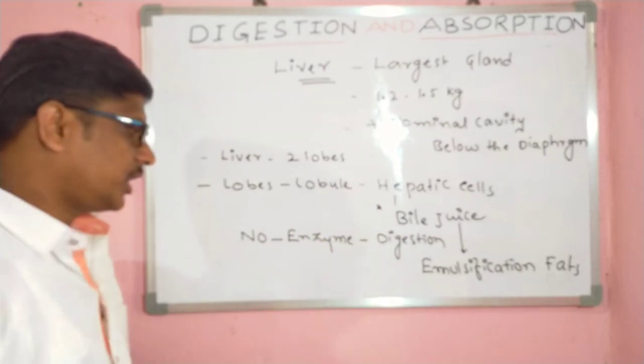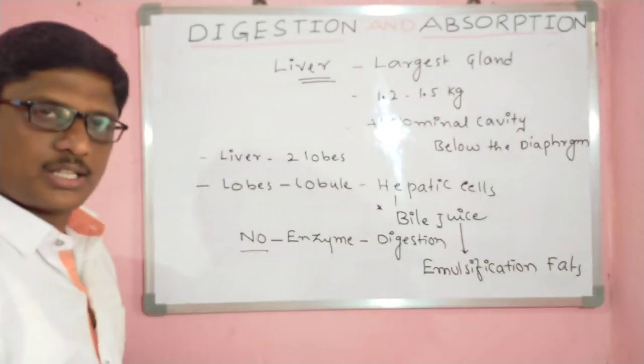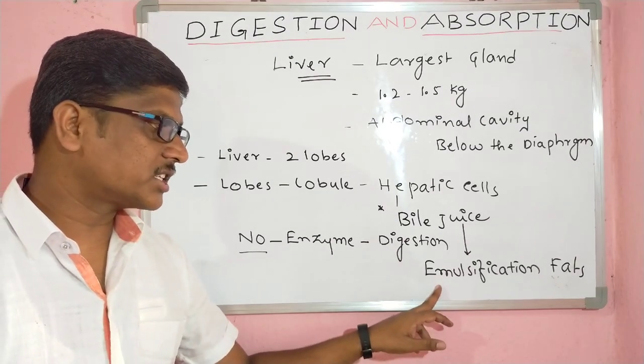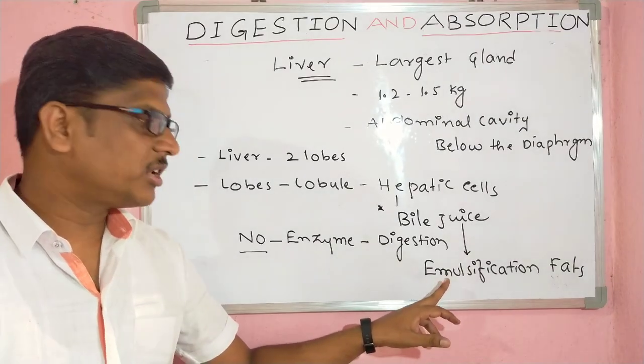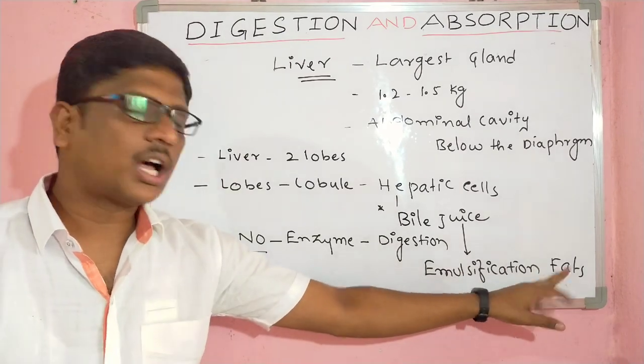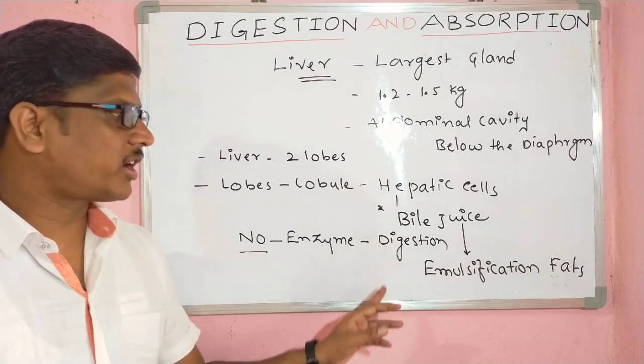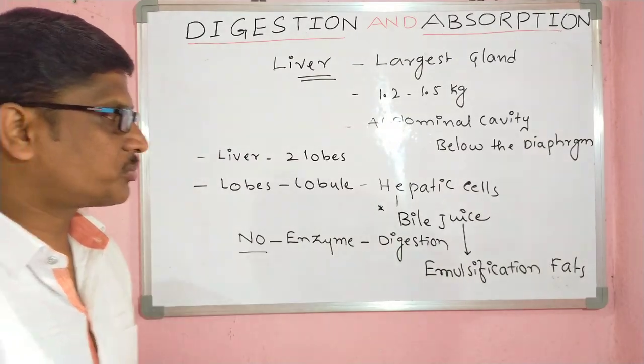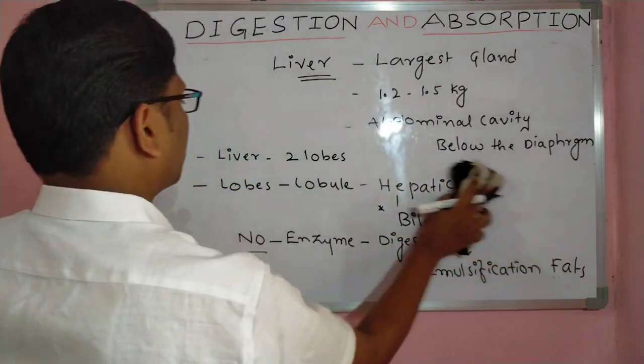In this bile juice, enzymes are completely absent, and it helps in the digestion process. In the digestion process, that is called emulsification. Emulsification is nothing but the digestion of fats. Digestion of fats is caused by the bile juice only. This bile juice is secreted from specific cells, called hepatic cells.